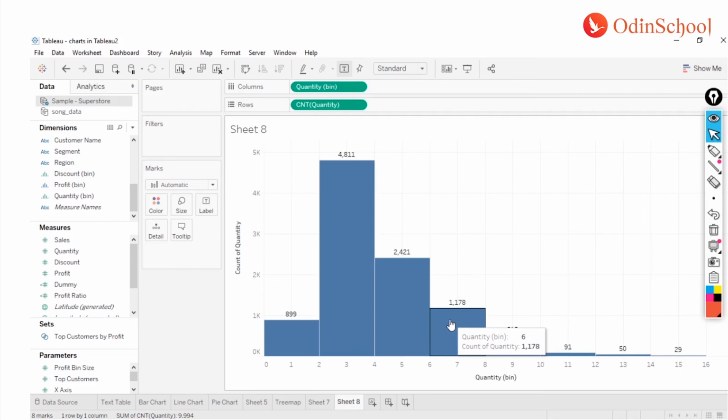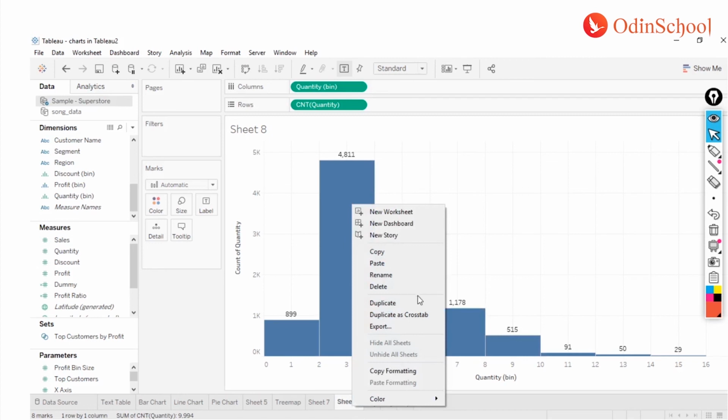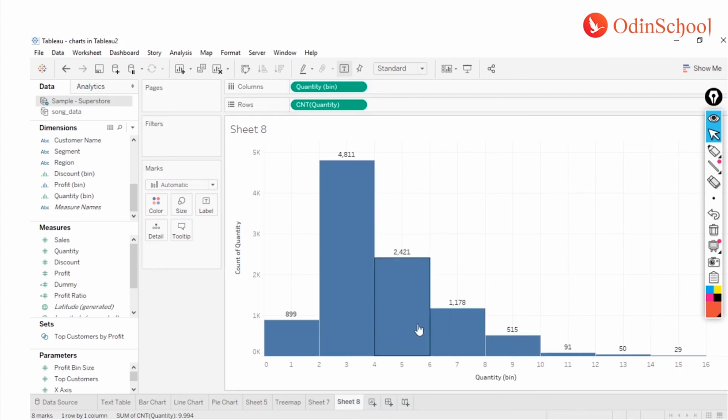If you see in these shops and malls, they'll say you buy 2500 minimum purchase and then you get some gift coupons or you get some gift items. That's the whole rationale which goes behind the scene. Now that's your histogram. There's lots of things that we can do using a histogram. You can understand the kind of distribution, the skewness, and lots of things are there. But for now I'm not going to share all the things and confuse you. So this is your histogram.